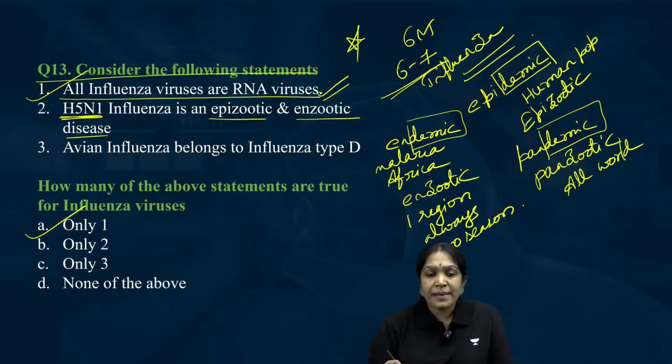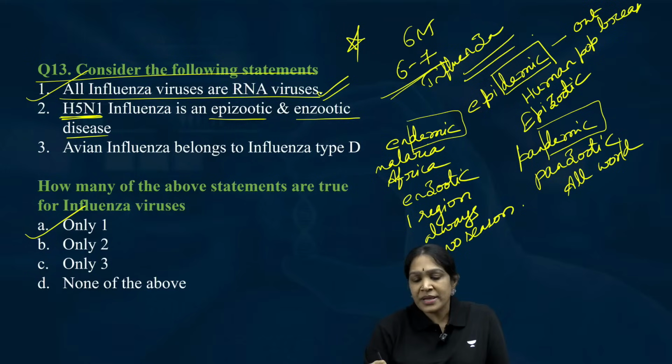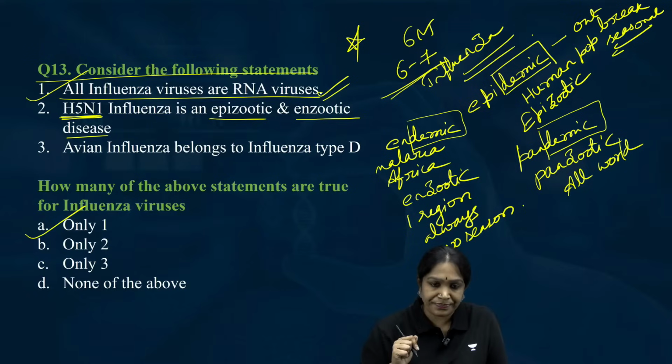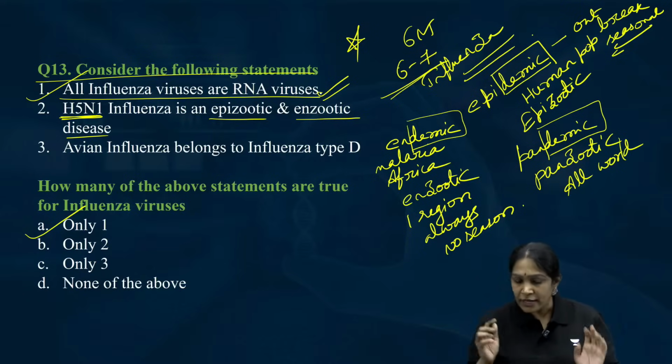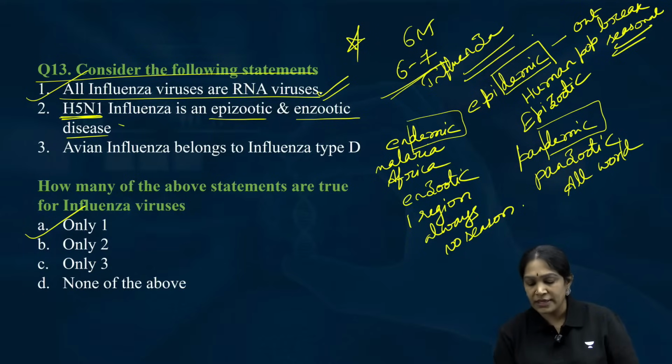Whereas epidemic or epizootic means outbreak. It means seasonal. Short duration, many cases will come. That is called epidemic. Is it clear? So, is this epizootic, enzootic? No, this is panzootic.